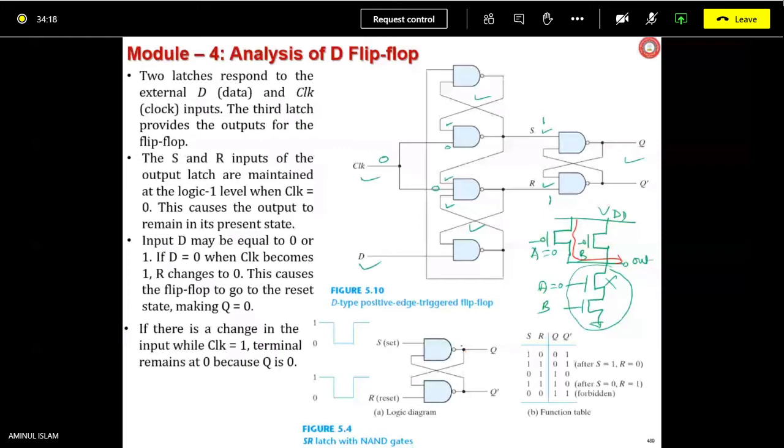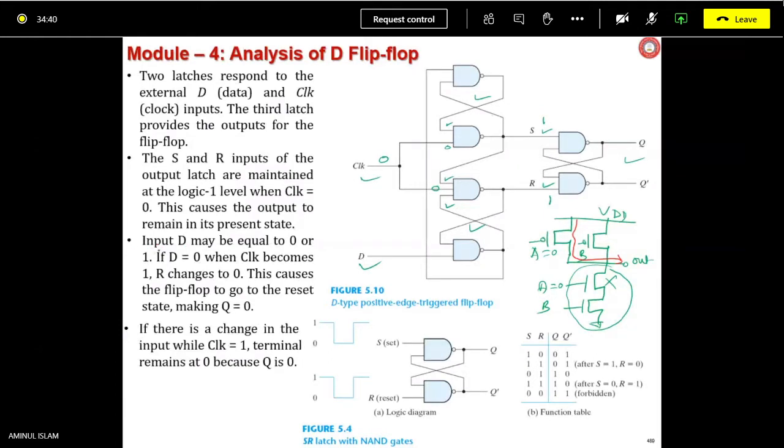So obviously its output is going to be high. Once one input of a NAND gate is 0, irrespective of the other input, output will be high. That's what is said here: S equals 1, R equals 1 is going to be there for this case.